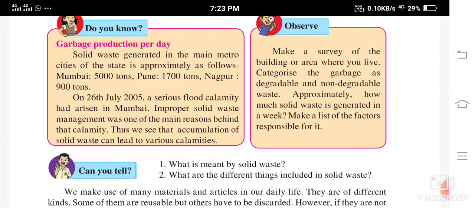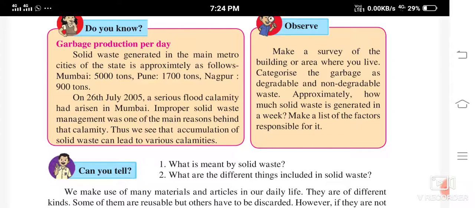That is all, because all the gutters and all were packed with these plastic bags. Yes, and because of this water couldn't flow, and therefore there was a flood in Mumbai. Improper solid waste management was one of the main reasons behind the calamity.